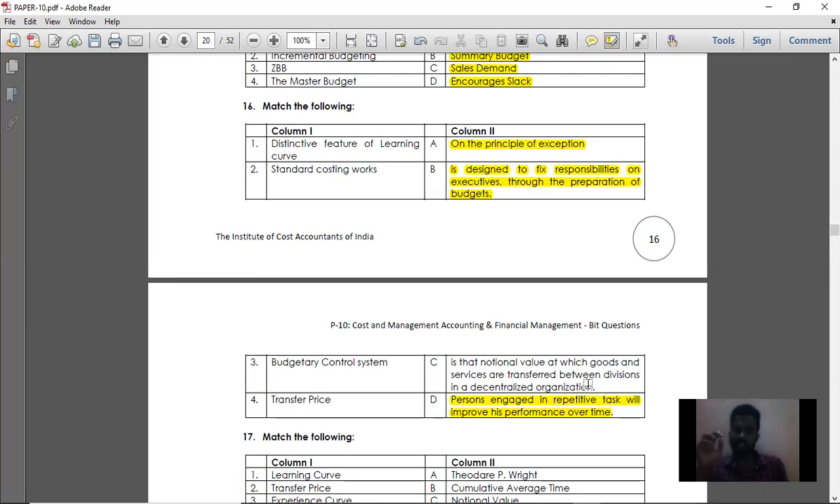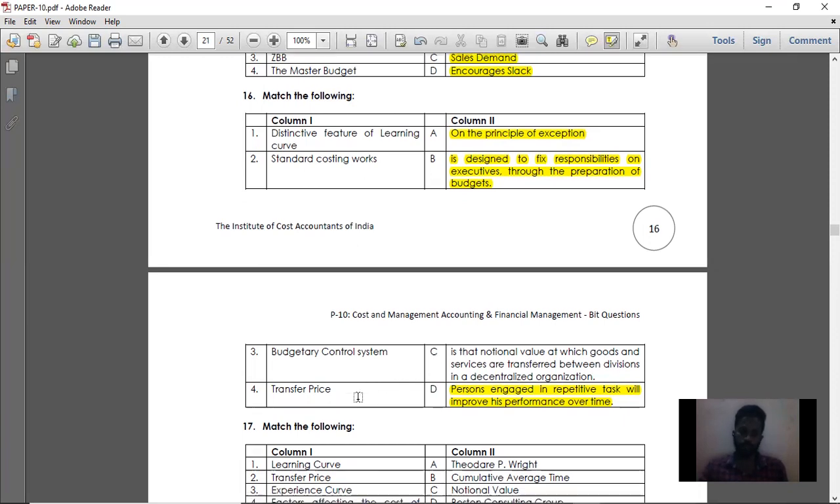If it is a centralized organization, goods can be transferred without transfer price also between the divisions, because the profit is going to be ultimately set by the centralized organization. Whereas in decentralized organization, each division will have different profits. So transfer price should be assigned. So for our point number 4, option C is the right answer.